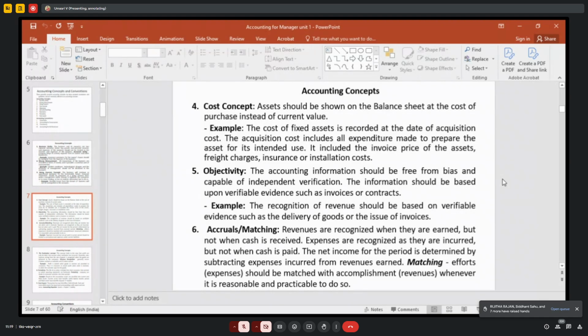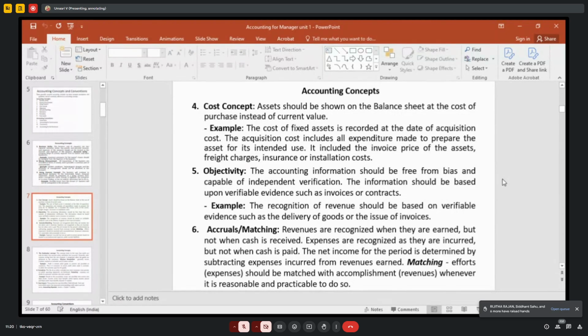Based on cost concept, the assets and liabilities are recorded in the books of accounts at cost value. So the assets you are purchasing, that value will be shown in the balance sheet, right? Say for example, you are purchasing a van for your business. Last year you purchased it for 20 lakhs. This year it may go up to 25 lakhs or 30 lakhs. You should not record the market value. What you have purchased, the cost value only we have to record in the books of accounts.